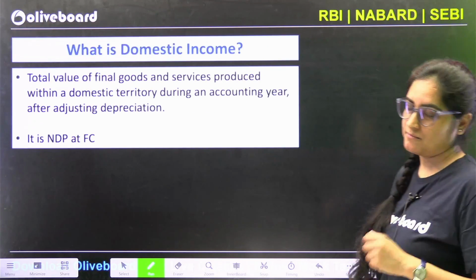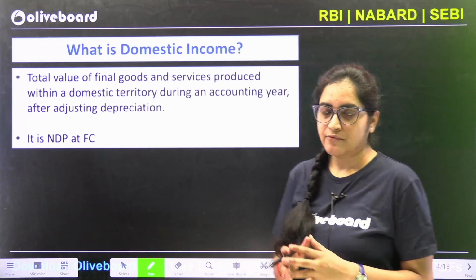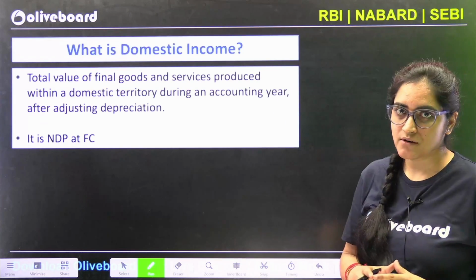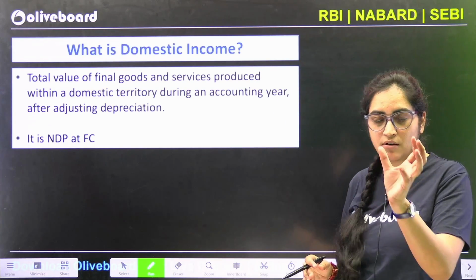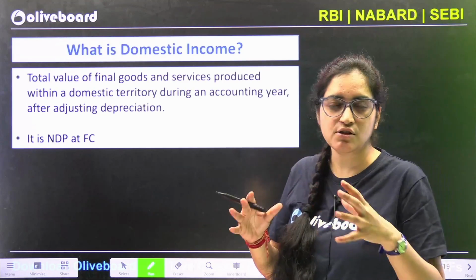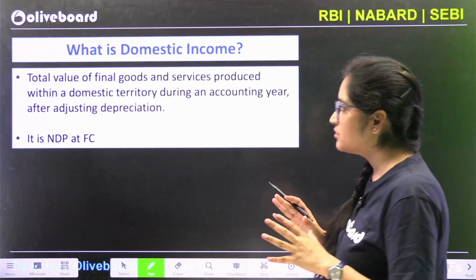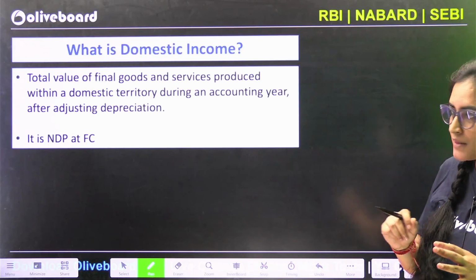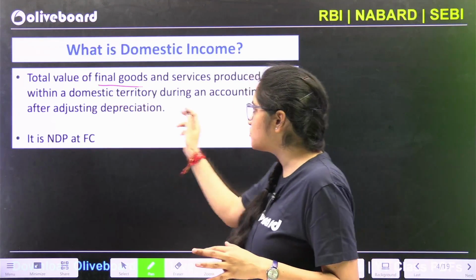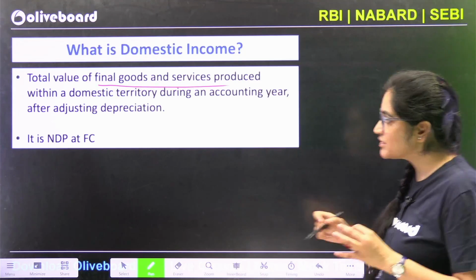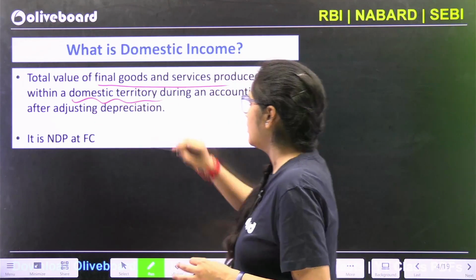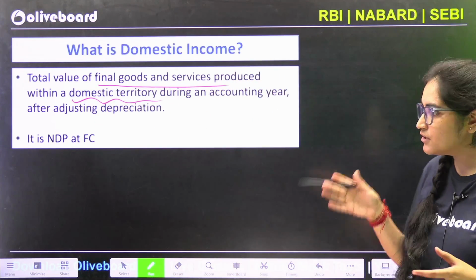the domestic income. Now guys, whenever I say domestic income, the word domestic means that some territory, some geographical boundary is involved. So whenever I am talking about domestic income, I am talking about the final goods and services produced within the domestic boundary during an accounting year after depreciation.